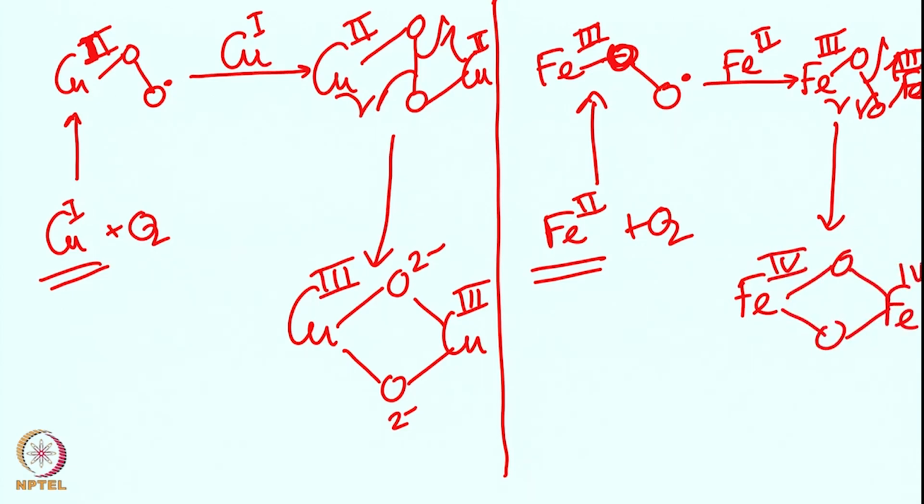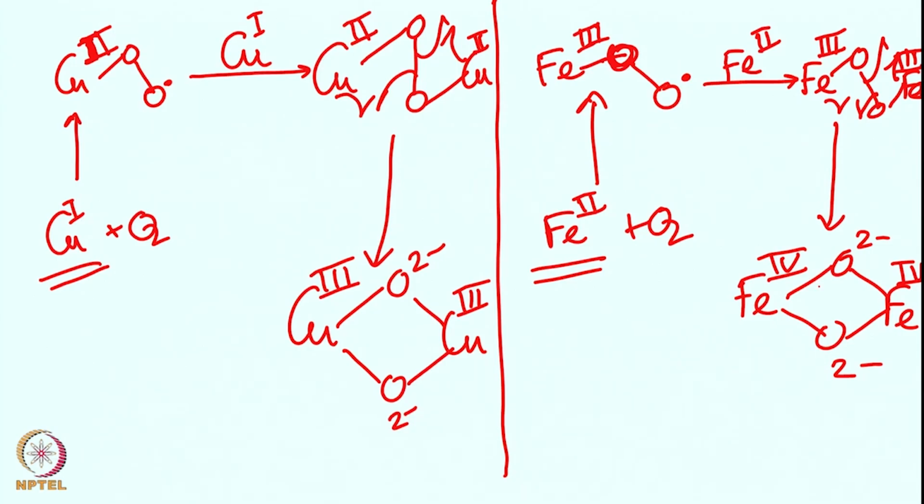Now, you do see the similarity. So, this is a copper 3 bis-mu-oxo intermediate, over here you have an iron 4 bis-mu-oxo intermediate, only difference is one electron. Okay. We start with copper 1, we start with iron 2. So, we go to copper 3, we go to iron 4, right, that is very simple.